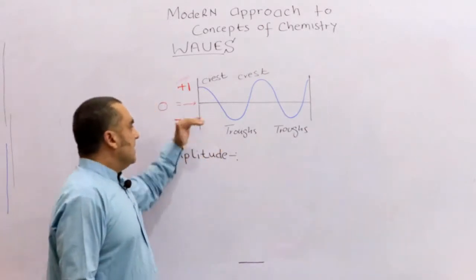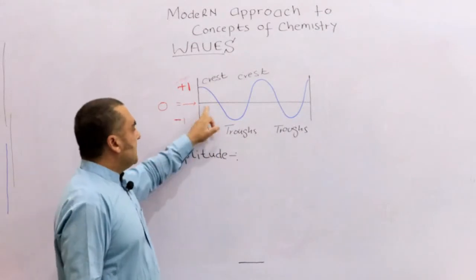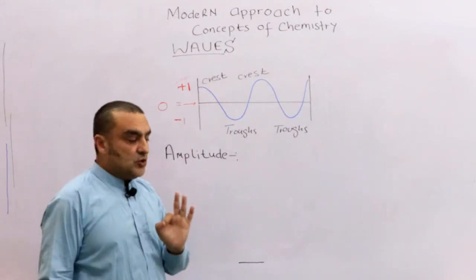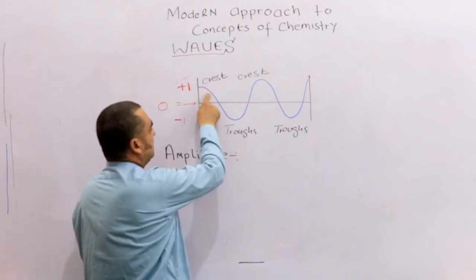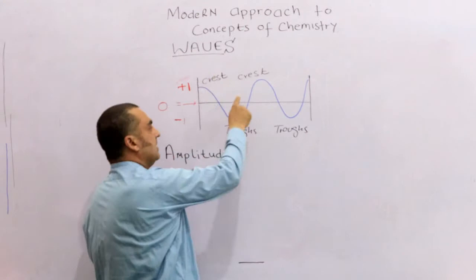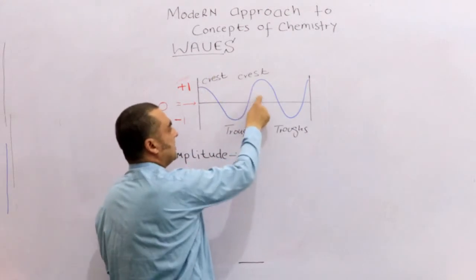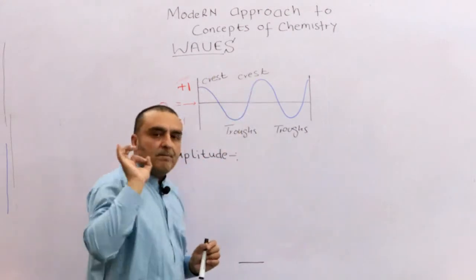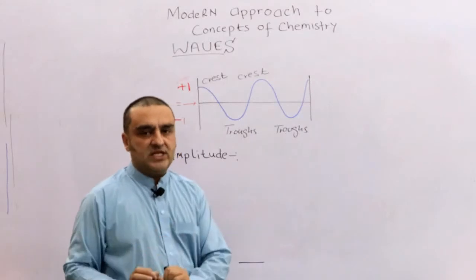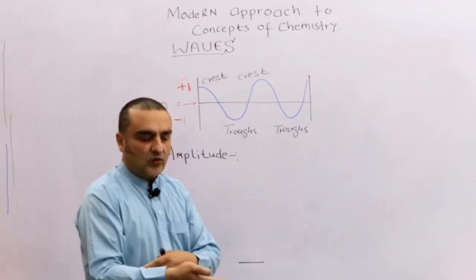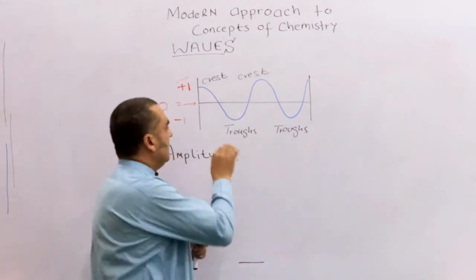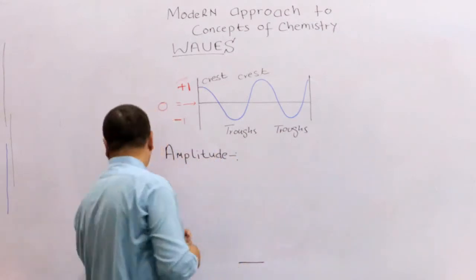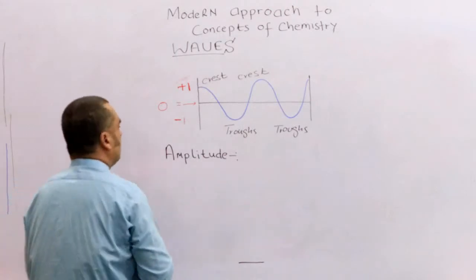So the maximum distance from the mean, or the maximum displacement from the mean, which an oscillation produced, is called amplitude.